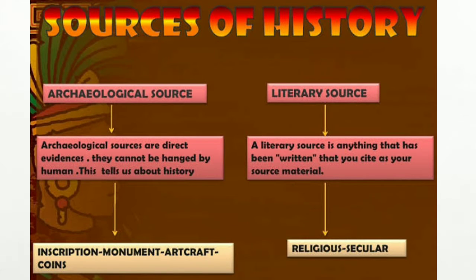Now let us discuss what are the sources to know about our history. Basically, there are two sources to know about history. These are archaeological sources and literary sources. Archaeological sources basically relate to whatever is present in the form of a building, monument, coin, art forms. On the other hand, literary sources relate to the written things, documents, books, diaries, biographies, etc. So now we are going to study these archaeological and literary sources in detail.